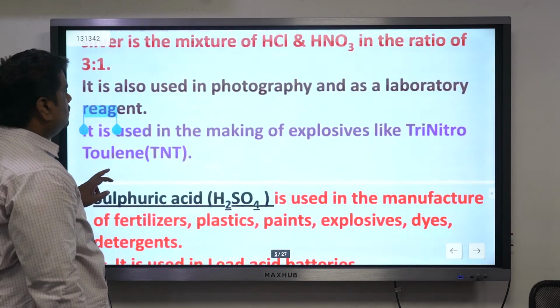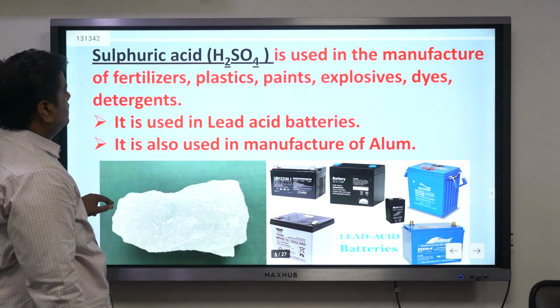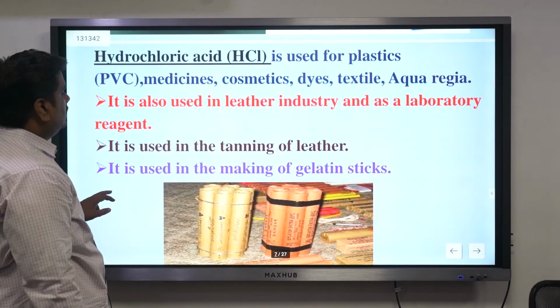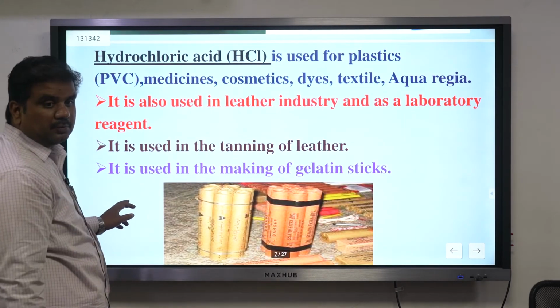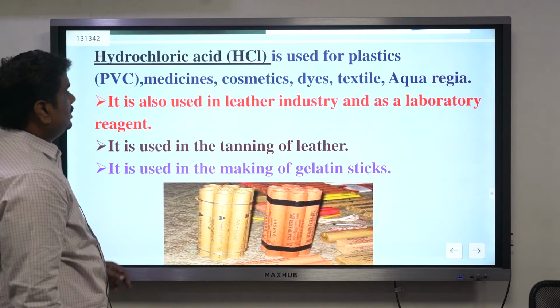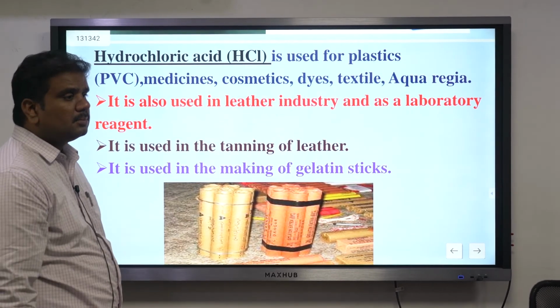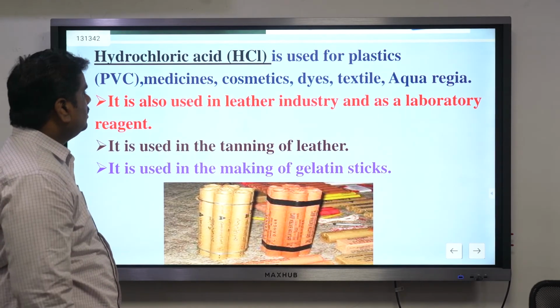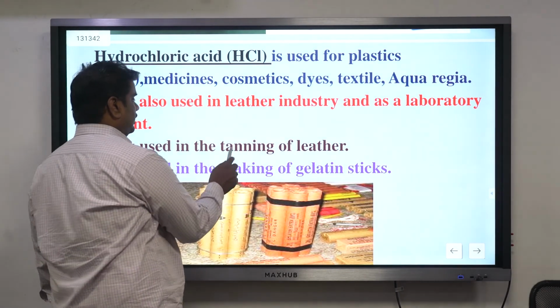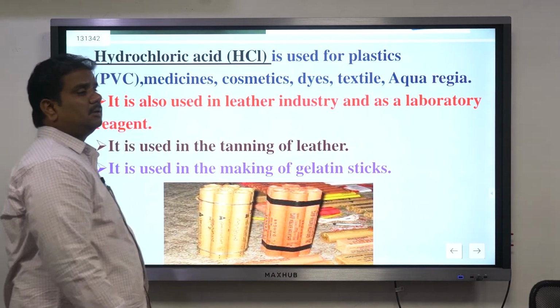We are done with this. Sulfuric acid is used in your batteries. Hydrochloric acid you are using in the making of guillotines. Now HCl is especially used in the leather industry. I think you haven't written it, right? Mainly for the tanning of leather, we are using this particular HCl.